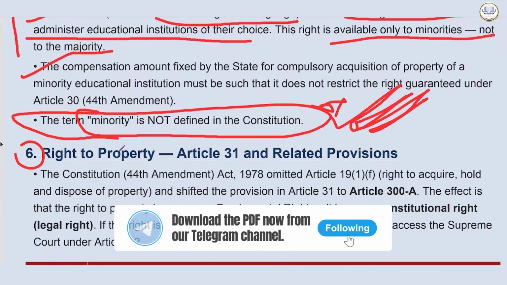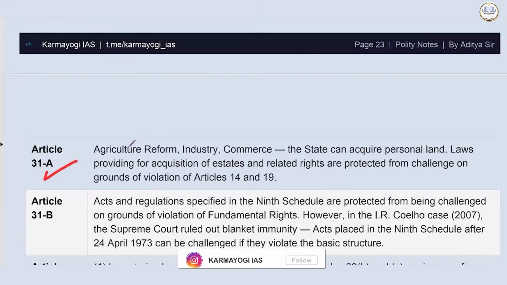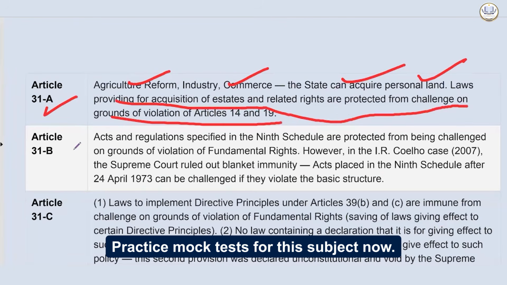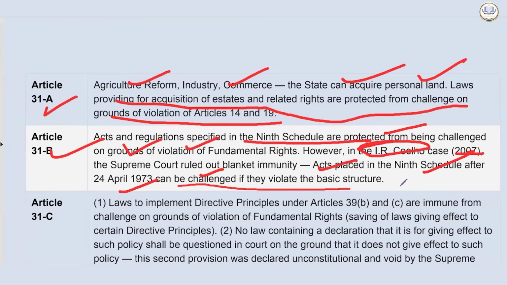Come to the right to property. So that we read in detail before only. Article 31, agriculture reform, industry, commerce. The state can acquire personal land. Laws providing for acquisition of estates and related rights are protected from challenge on grounds of violation of Article 14 and 19. 31B, acts and regulations specified in the 9th schedule are protected from being challenged on the grounds of violation of fundamental rights. But in the IR Coelho case 2007, the Supreme Court ruled out blanket immunity. Acts placed in the 9th schedule after 24th April 1973 can be challenged if they violate the basic structure.